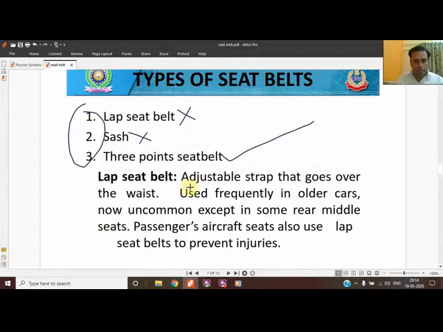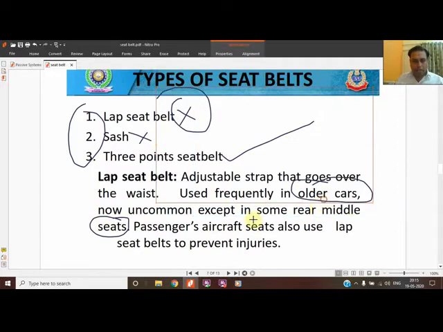The lap belt. As the name lap suggests, our two legs are there. It is an adjustable strap that goes over the waist, used frequently in older cars. I have told you that these are not used these days. Now uncommon except in rear middle seats. In the rear middle seats also it is not common.